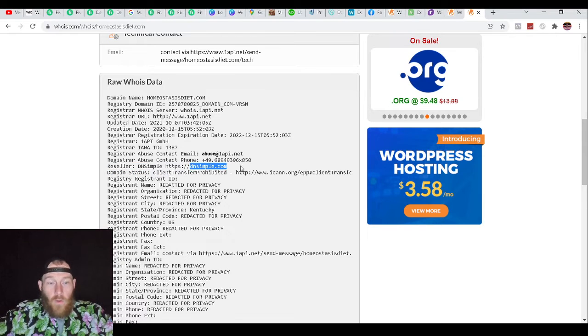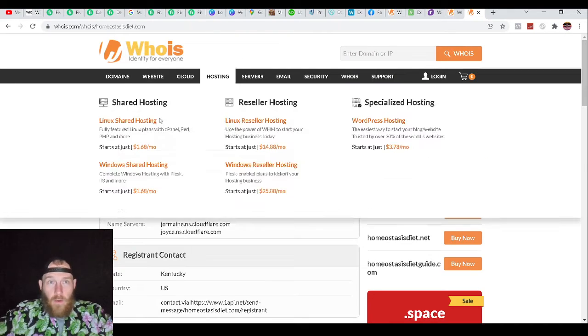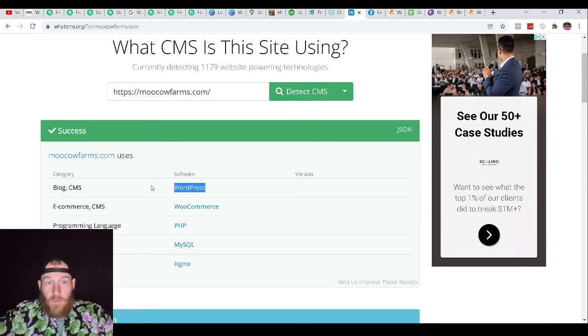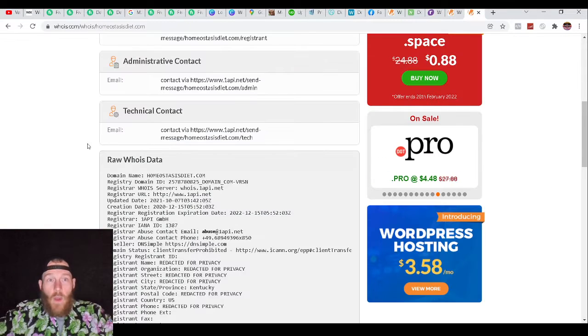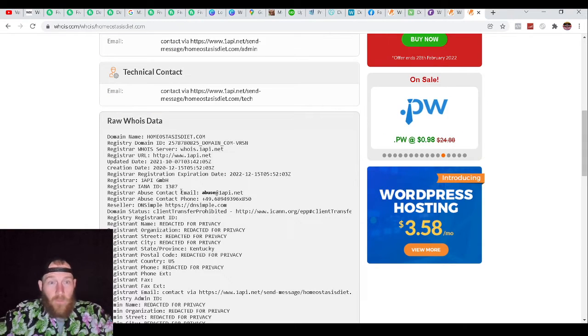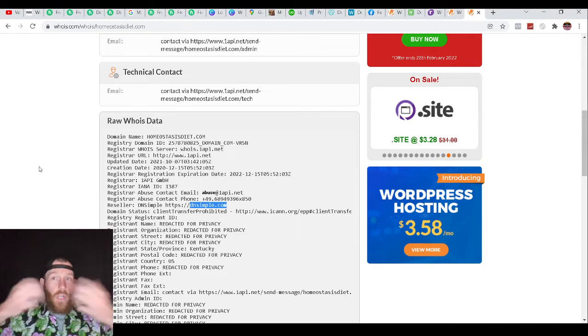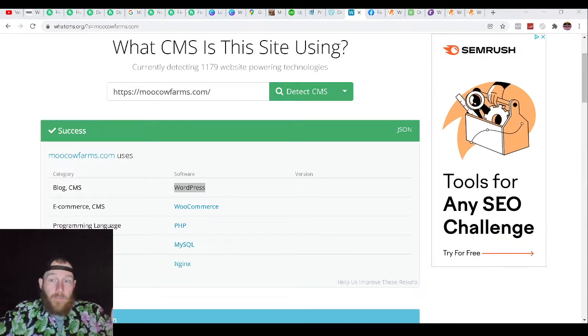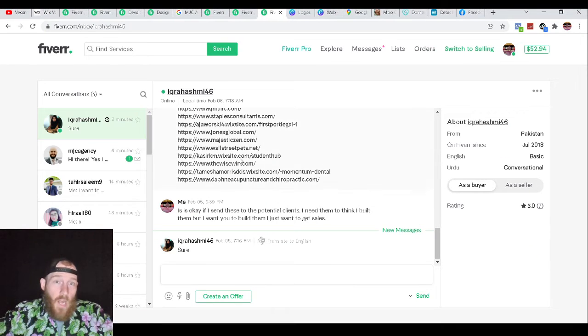So down the road, if they're like, oh well, I don't know who has my website, all you got to do is run it through here and then run it through here, and you're going to be able to find out what their content management system is on, which in this case is WordPress, and where their registration came from, which is DNS Simple right here. So now, if you ever want to switch hosting, you're going to have to go into your DNS Simple. If you're just rebuilding the website, now you know what website that they're on. So unfortunately, this is the person that we're not going to be working with due to the quality of their websites, but is it okay if I send these to potential clients?